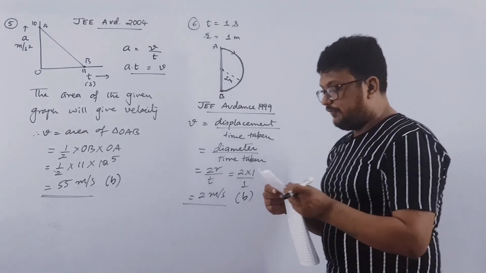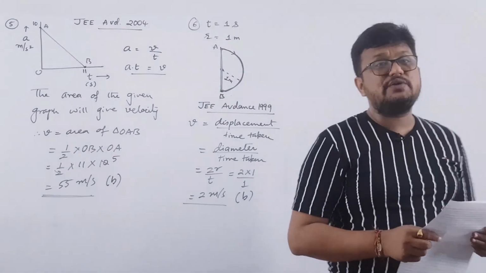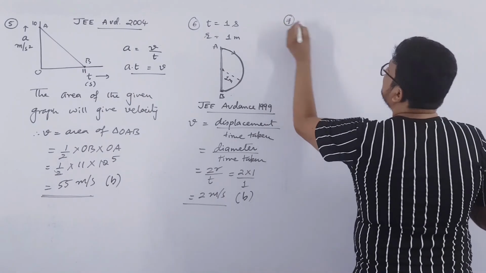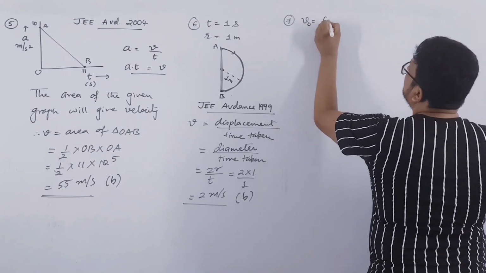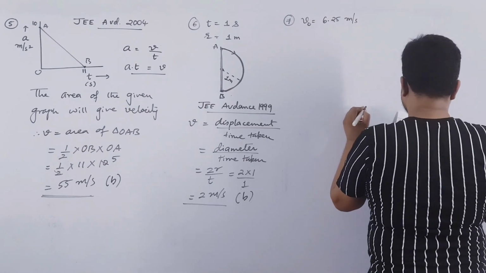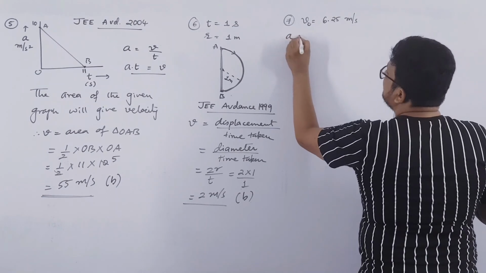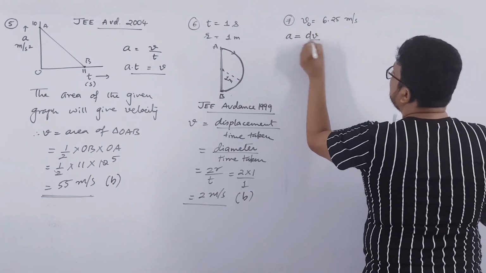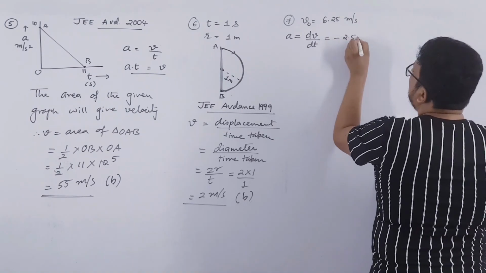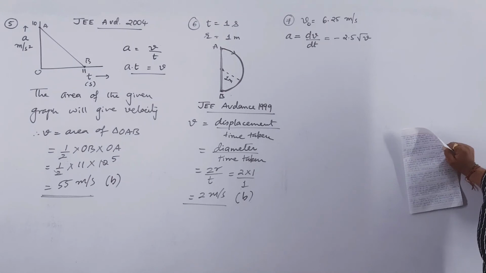An object is moving with a speed of 6.25 meter per second. That is its initial speed. It is deaccelerated at the rate given by, so deacceleration, that is retardation, is dv by dt, and that is given as minus 2.5 root v. Negative sign indicates that it is retarded motion.